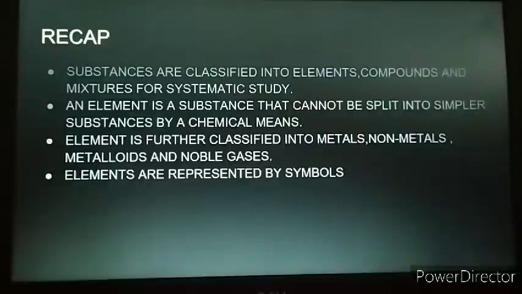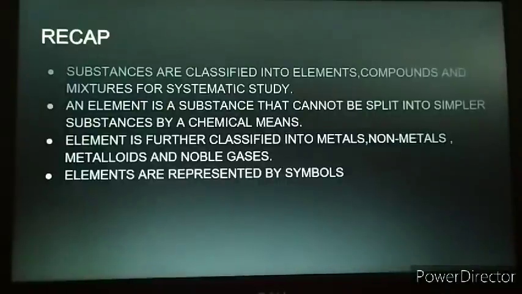Now, let's recap what we have discussed today. We have discussed about substances, that is matter. Matter is classified into elements, compounds and mixtures for systematic study.